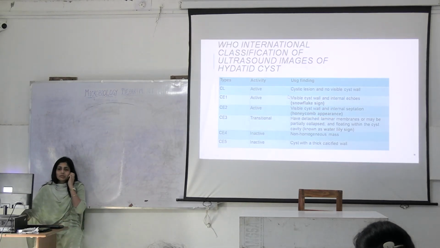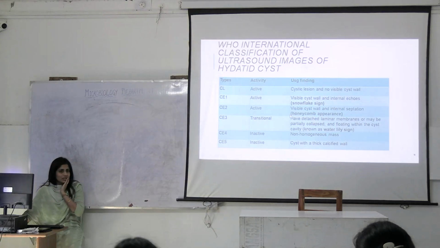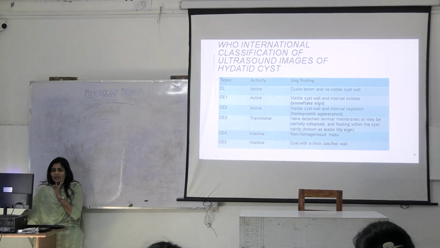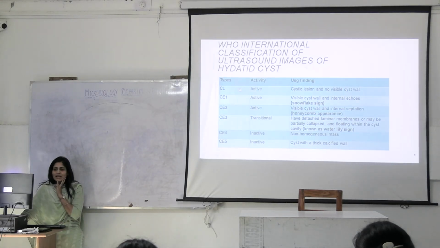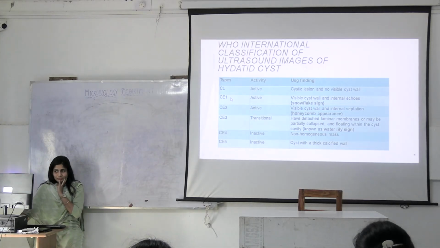Now, in radiology, you have to remember this classification based on the USG finding. So what are they based on? Cystic lesion. Out of these, 4 are the active stages, from CL to CE3. The first one is the cystic lesion, but it has no visible cyst wall. Just remember, this is important for the treatment. It has no visible cyst wall.